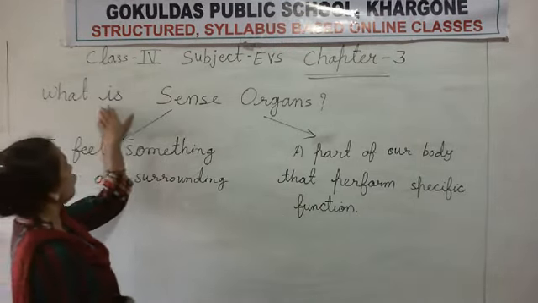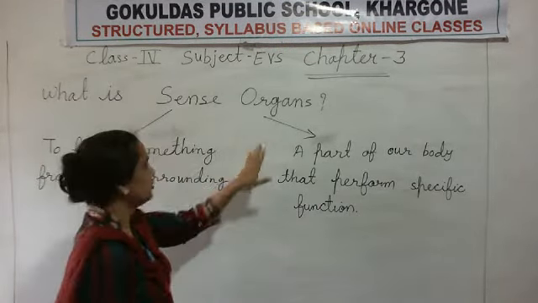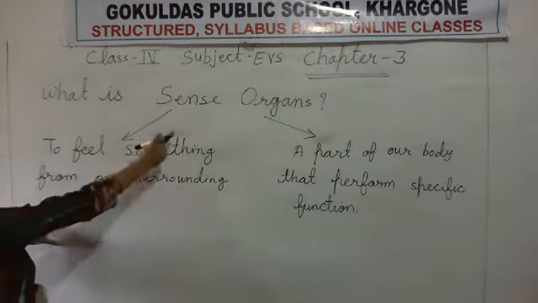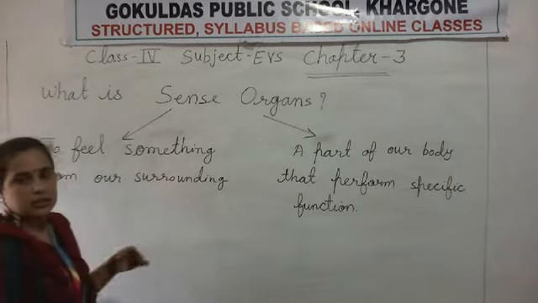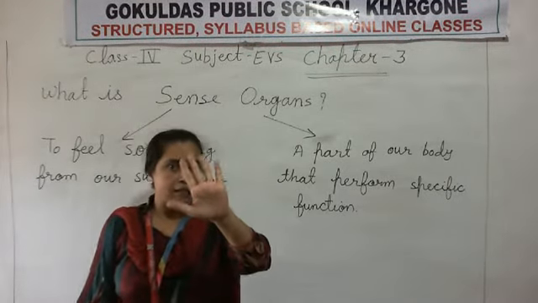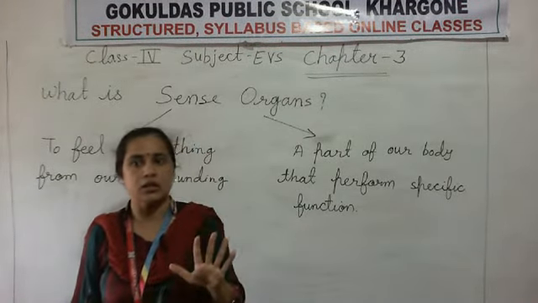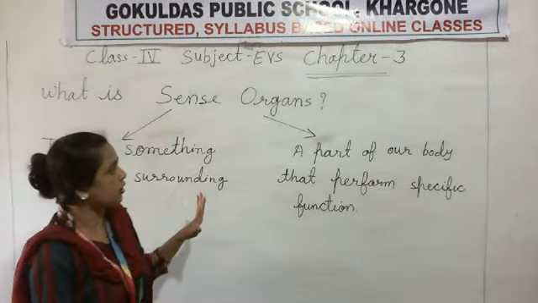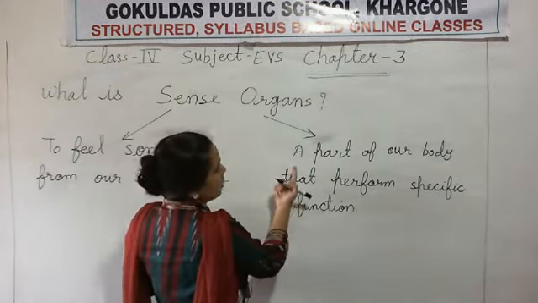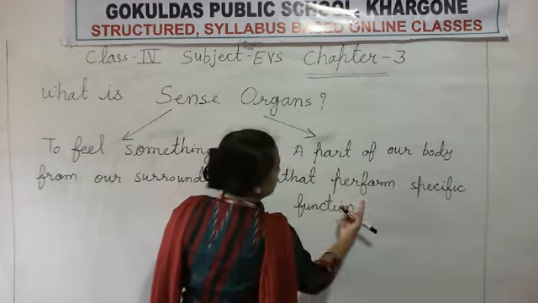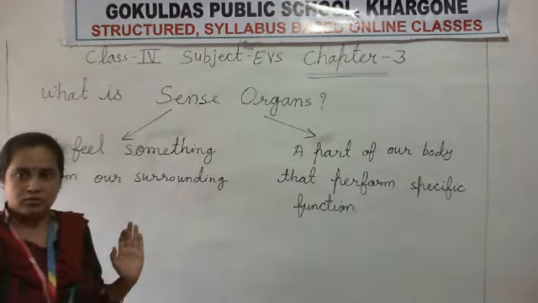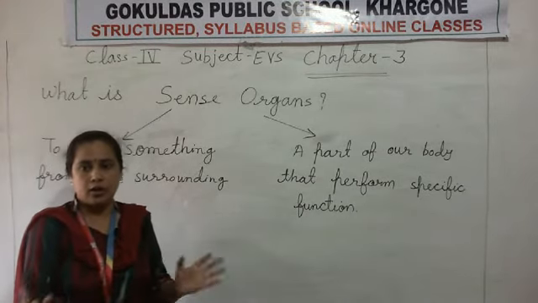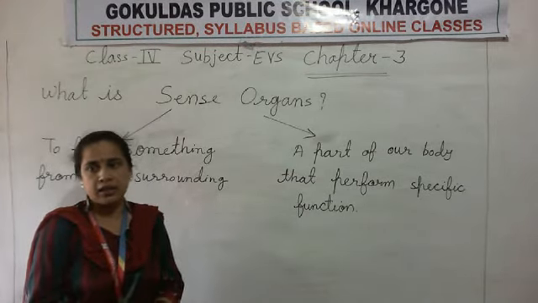Now, what is sense organ? Sense means to feel something from our surrounding. The 5 parts of our body help us to know the surrounding, that is the sense organ. Organs means a part of our body that performs a specific function, meaning which part we have to use to know the surrounding. Okay, clear?